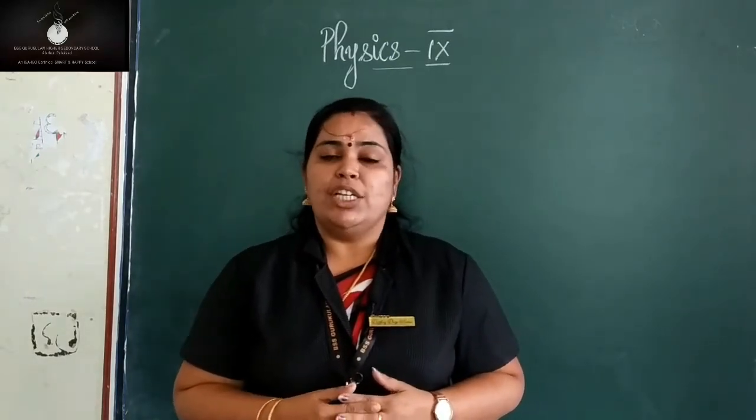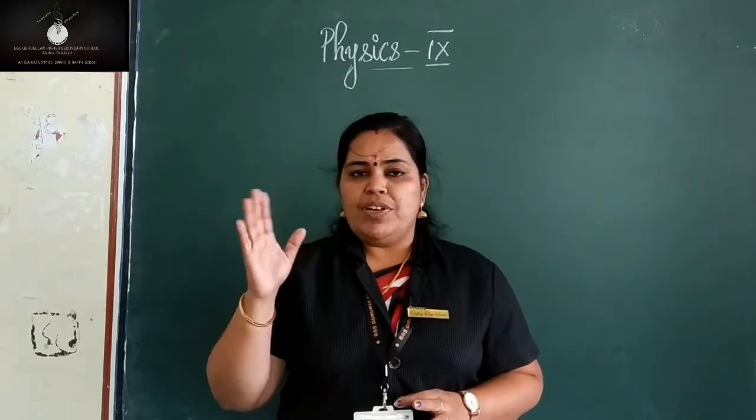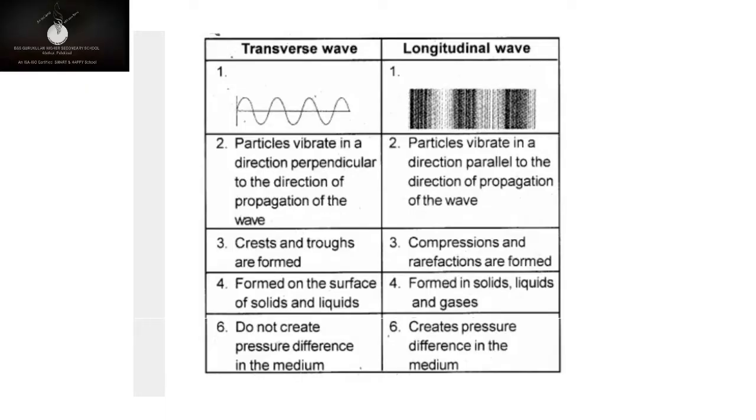Now, let us discuss the difference between transverse wave and longitudinal wave. First, a transverse wave is a wave in which the particles of the medium vibrate perpendicular to the direction of propagation. What about a longitudinal wave? A wave in which the particles of the medium vibrate parallel to the direction of propagation. Second, in a transverse wave, crests and troughs are formed, whereas in a longitudinal wave, compressions and rarefactions are formed.